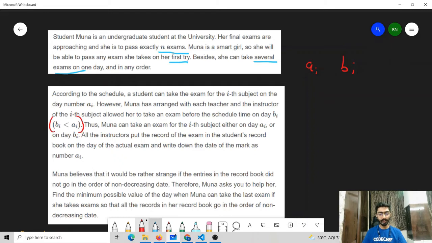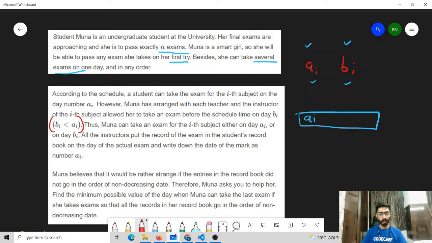Now what are these two dates? On either of these two dates, Muna can give the ith exam. That is, she has the option to give the ith exam on the day AI or on the day BI. But note that whichever day she chooses to write the exam on, the date that will be noted down in the register is still going to be only AI. So she has to attend all the n exams, and after attending any exam, the AI of that particular exam will be noted down in the register.